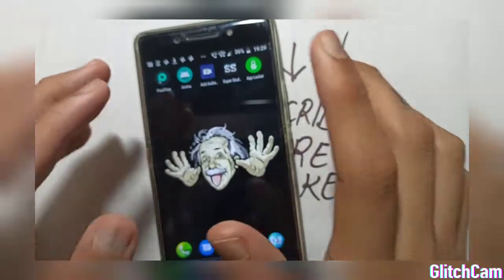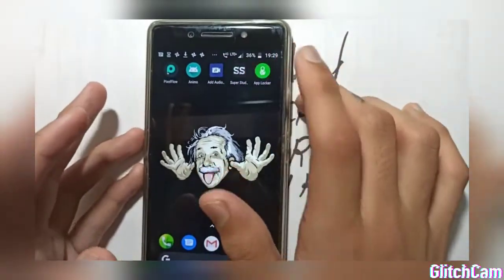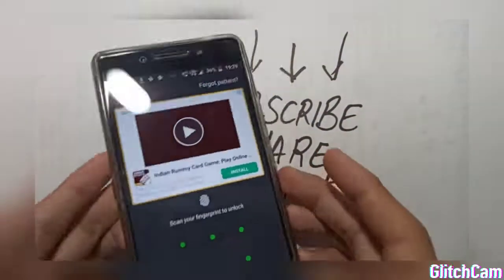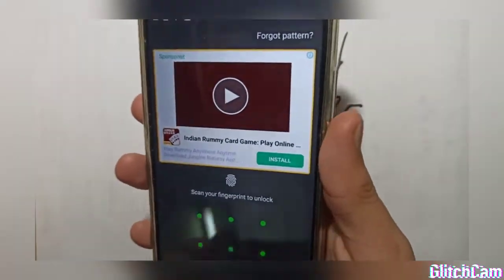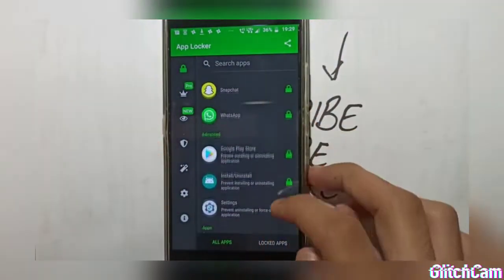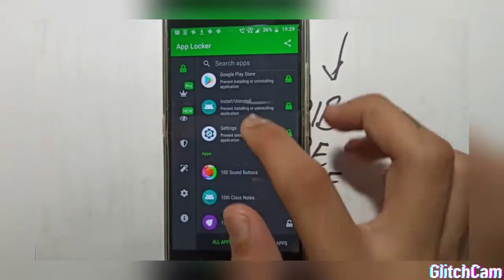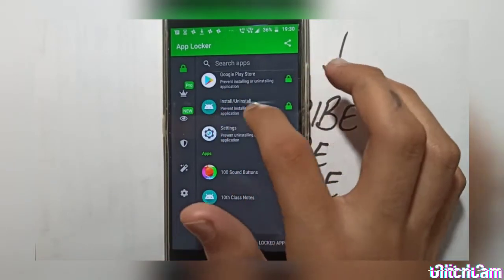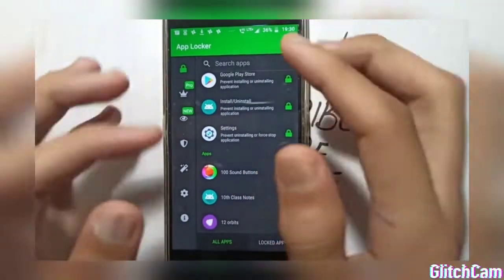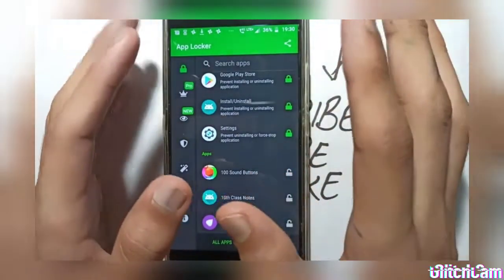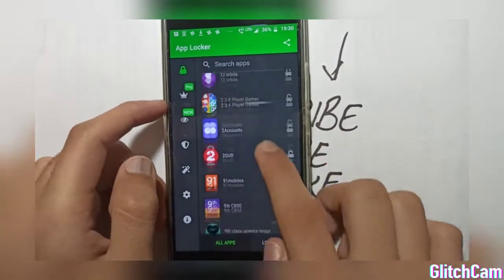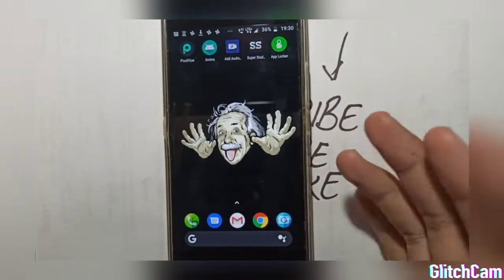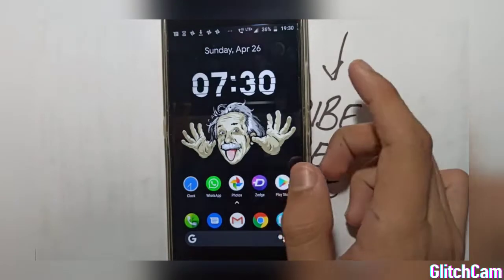The last one on this list is App Blocker, and it is amazing to see how good they have got. But I don't like the ads. You can purchase the full version if you don't want the ads. But let's get inside. You can lock any app you want. You can also lock uninstall, so that if anybody wants to uninstall your app blocker, he can't. And that is the best thing that we can see in this app blocker. And there are many app blockers on the Google Play Store, and you can check them out. But I like the theme better. I like this green shade.